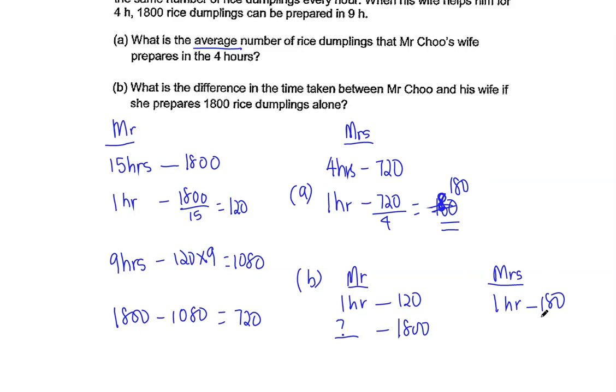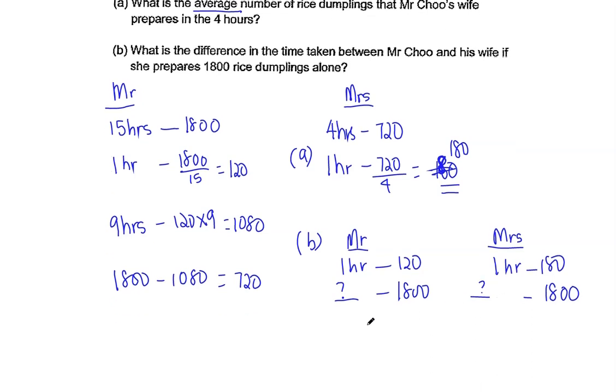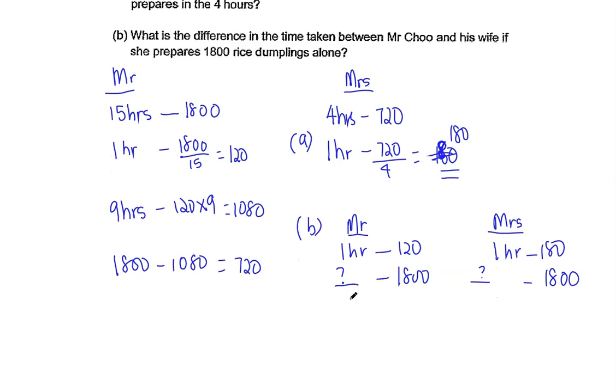Now, so we know 1 hour is 180. So if it's 1,800 dumplings, how many hours would that be? Okay, so let's find this. Okay, for this here, for Mr. Chu, we take 1,800 divided by 120.